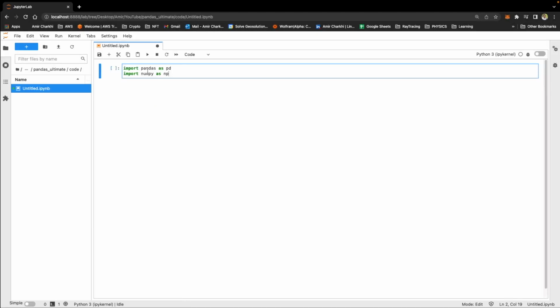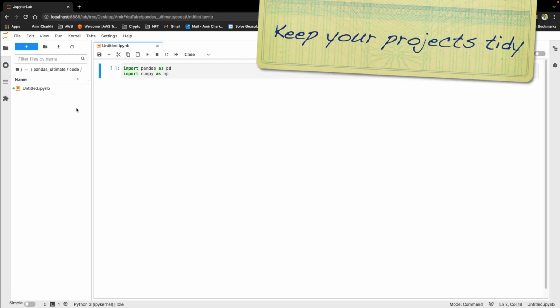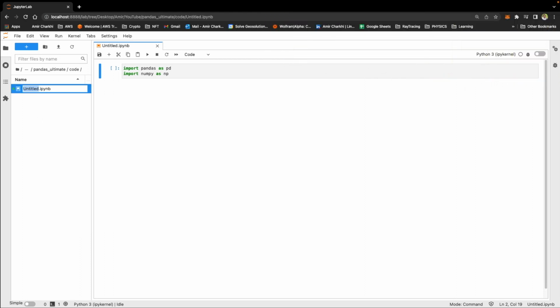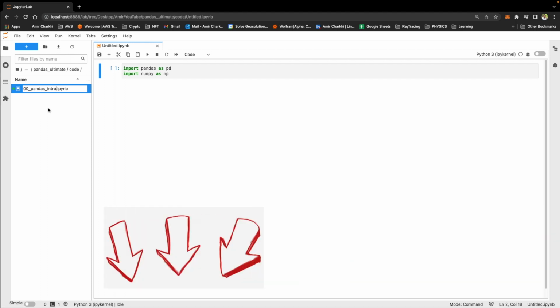First thing we need to do is import pandas as pd and import NumPy as np. I will show you more functionality down the road, but for now, I'm just happy to import these two libraries. I have a separate video on NumPy that I'm going to leave the link up the top right. In the series of videos I'm making, I'm also going to show you the best practices in naming conventions and how to keep your projects really tidy. So go ahead and rename this file to 00 pandas intro. This will help us to easily track where we are and what is the next step. I have put the link to every one of these Jupyter notebooks down below in the description, so feel free to download them.